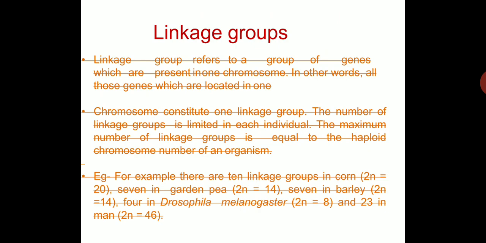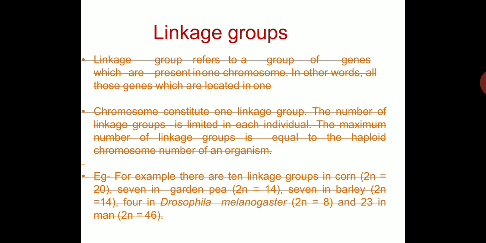Linkage groups. A linkage group refers to the group of genes which are present in one chromosome. In other words, all those genes which are located in one chromosome constitute one linkage group. The number of linkage groups is limited in each individual. The maximum number of linkage groups is equal to the haploid number of the organism. For example, there are 10 linkage groups in corn, where 2n is equal to 20. It means n is equal to 10, and there are 10 linkage groups in corn.